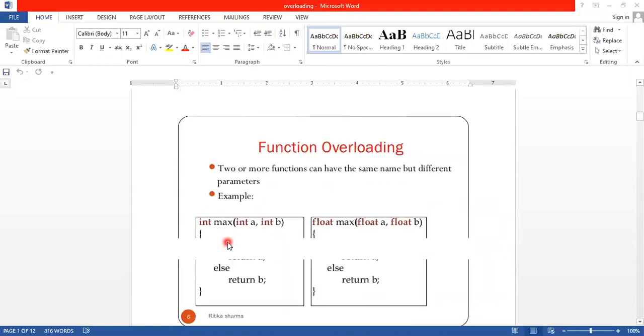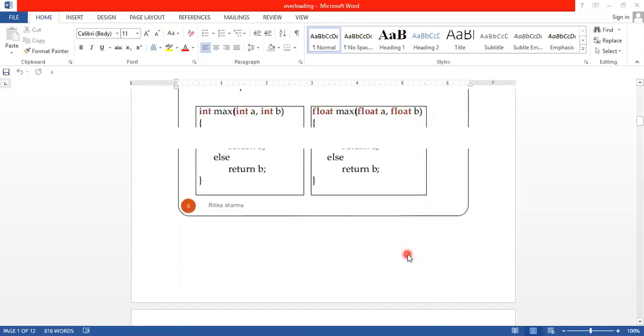Okay. So let us see this example. Max int a, int b, the body of the function. Here max float a, float b. Therefore the function name is the same but the data types differ. Here we use the integer data type and here we use the float data type.